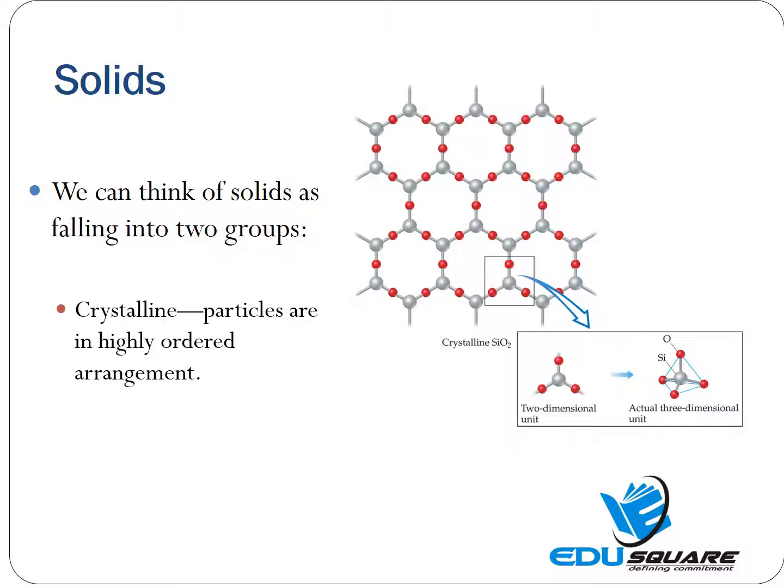In the crystalline solids, the constituent particles have a regular, orderly arrangement throughout, and it gets repeated again and again, resulting in a definite pattern. We can also say that these solids have long range order and the particles are in a highly ordered arrangement.